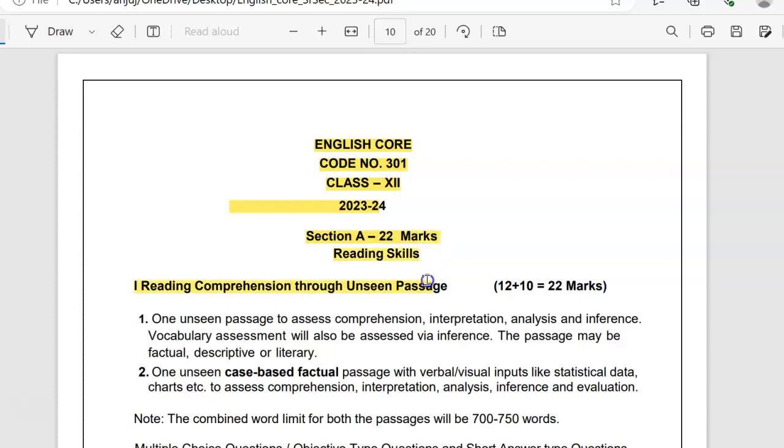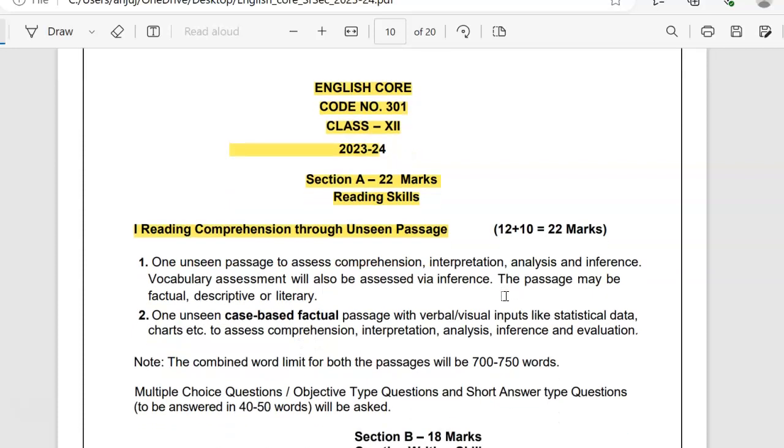Now we are going to have a look at the reading skills, reading comprehension through unseen passage. This would be for 12 plus 10, that is 22 marks. So one unseen passage would be given to you in order to assess comprehension, interpretation, analysis and inference. Vocabulary will also be assessed via inference. The passage may be factual, descriptive or literary.